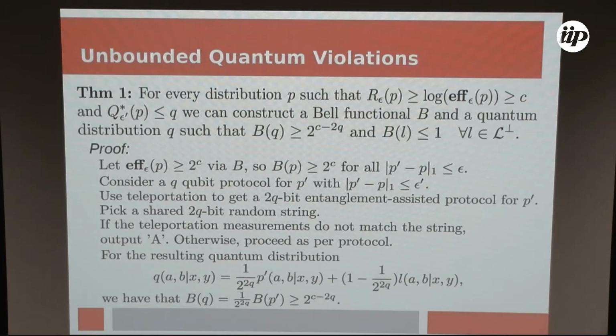So the value on the quantum distribution is just, by linearity, 1/2 to the 2Q times the value that it takes on P prime. But since we know the value that it takes on P prime from the lower bound on the classical communication complexity, we get this amount of violation. Is this clear?